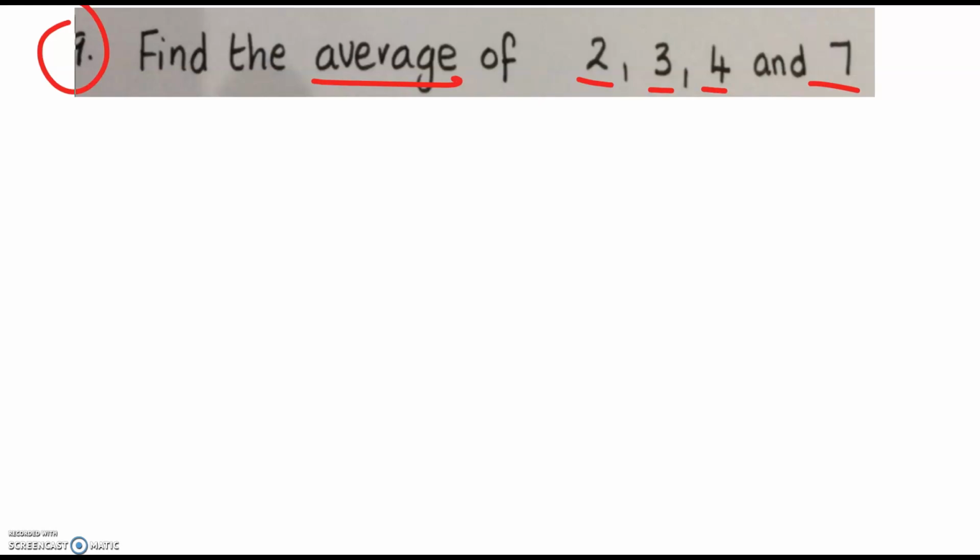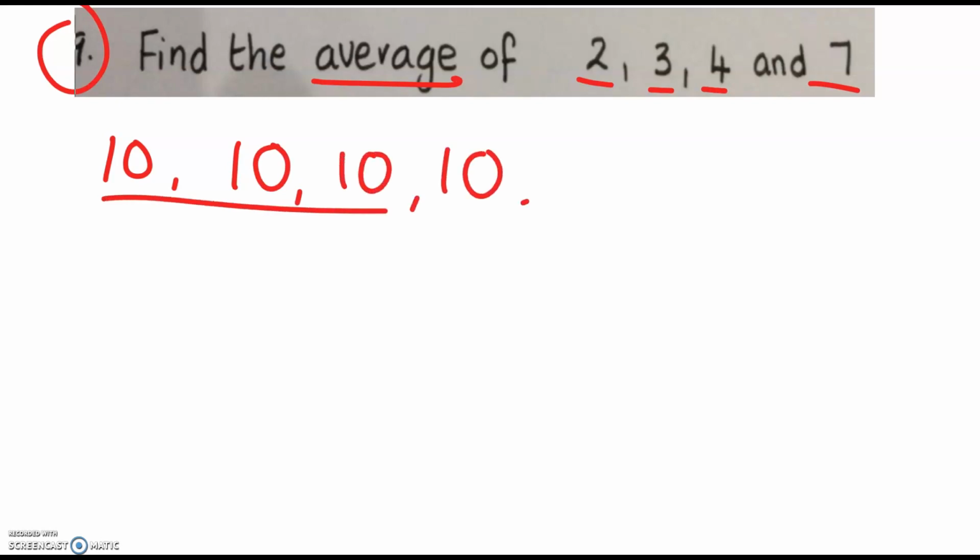For example, if you were playing a game and you won 10 times the first day, and you won 10 times the next day, and you won 10 times the next day, and 10 times, and so on. What would your average score be? What's your typical score? 10. That's okay because they're all the same. But these are all different.